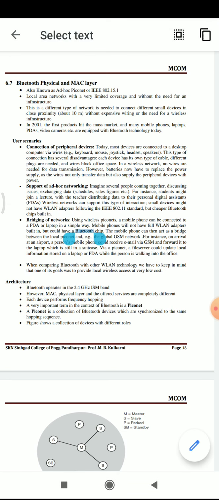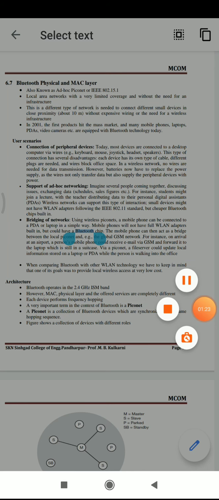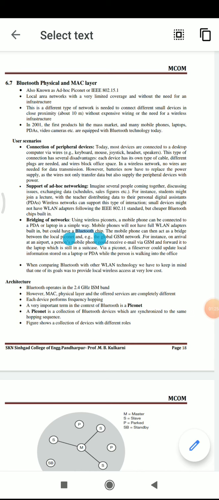So we can say that the range of data transmission for this local area network is up to 10 meters, and we can transfer the data without any infrastructure. There are some user scenarios where we can use this type of local area network for transmission, or we can say communication. The first user scenario is connection